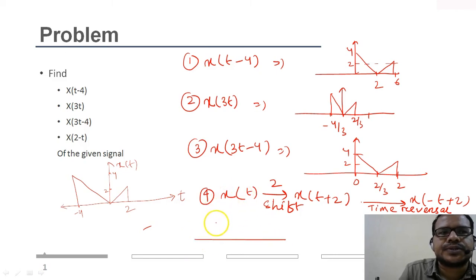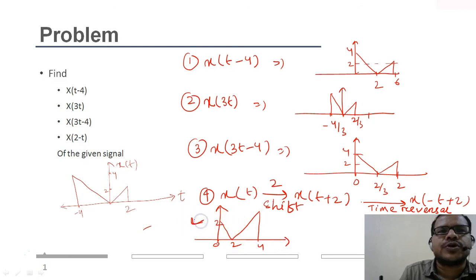Here x of it becomes 2, 2, 2, 0, 4, and it will go up to time instance of 4. So this is the final output you will be getting.